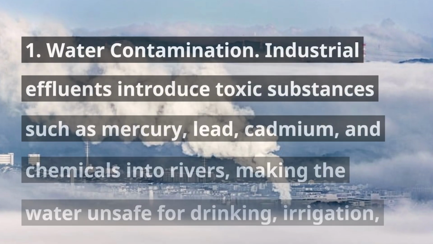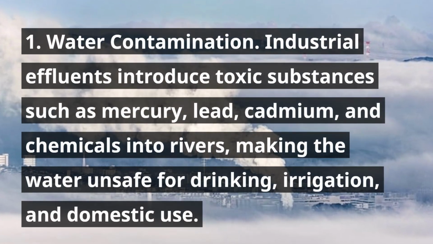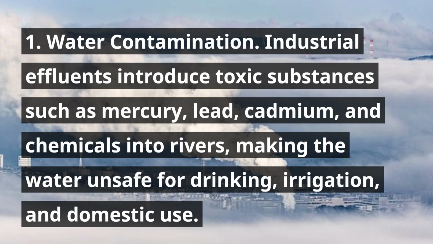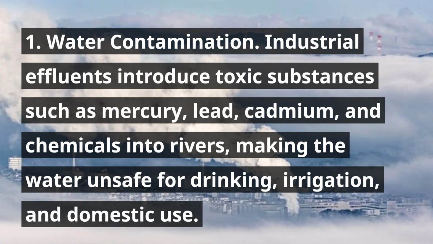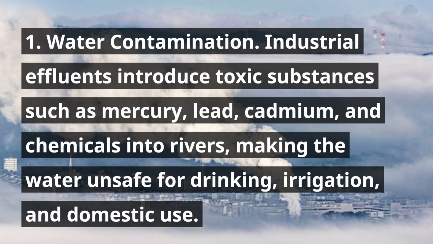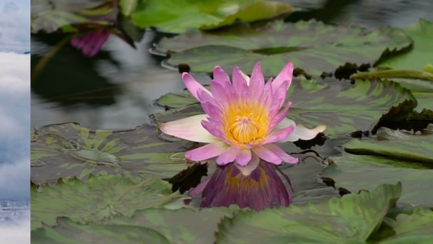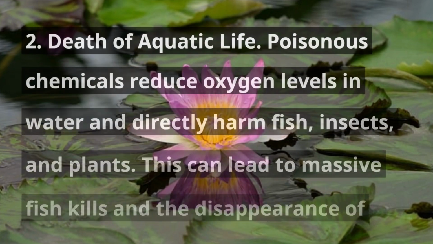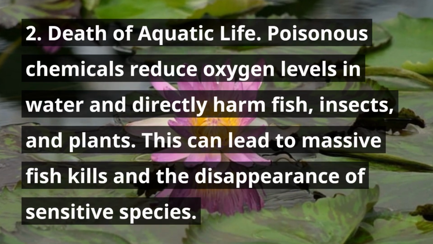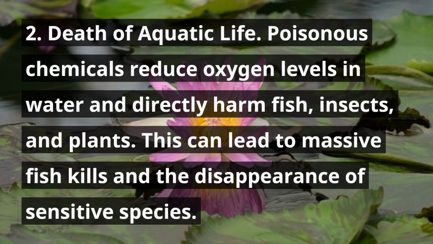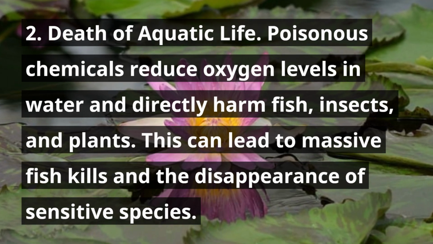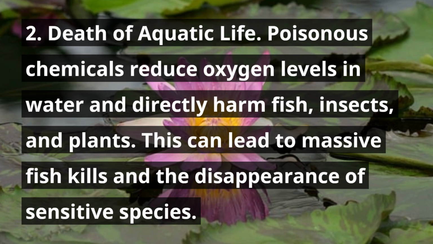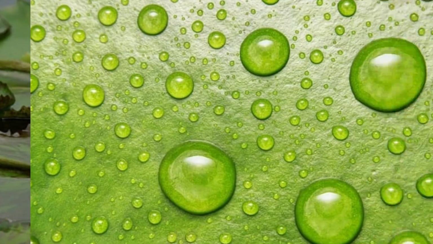1. Water contamination. Industrial effluents introduce toxic substances such as mercury, lead, cadmium, and chemicals into rivers, making the water unsafe for drinking, irrigation, and domestic use. 2. Death of aquatic life. Poisonous chemicals reduce oxygen levels in water and directly harm fish, insects, and plants. This can lead to massive fish kills and the disappearance of sensitive species.